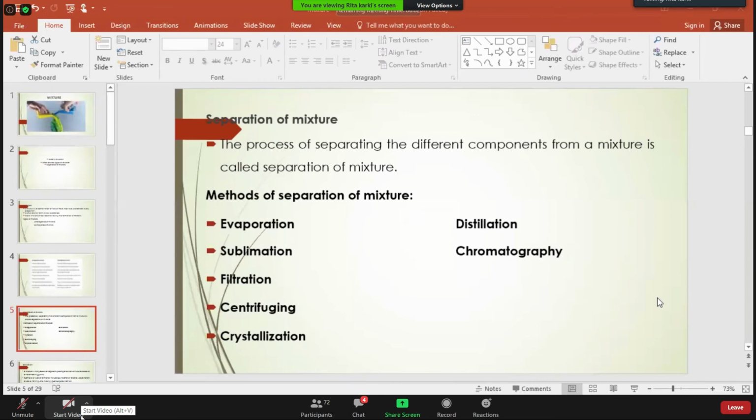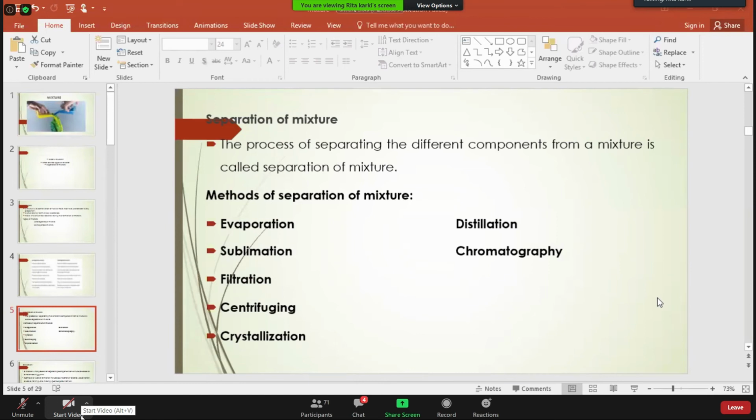Distillation and evaporation. In case of evaporation also, we separate the solid from liquid substances. We use the evaporation process when one substance is solid and another substance is liquid. In evaporation, basically we separate such type of substances which get completely dissolved into the other substances. And similar is the case of distillation.